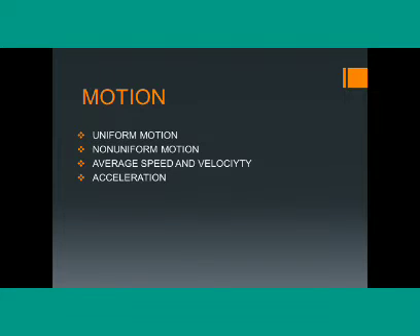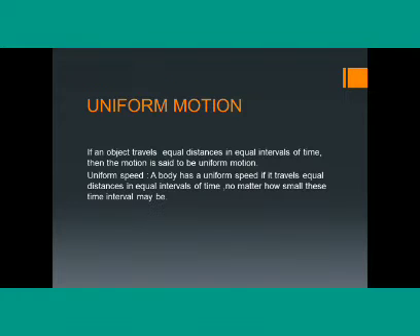Then the next topic: uniform motion, non-uniform motion, average speed and velocity, then acceleration. Uniform motion. If an object travels equal distances in equal intervals of time, then the motion is said to be uniform motion. Uniform speed. If a body has a uniform speed, it travels equal distances in equal intervals of time, no matter how small this time interval may be.